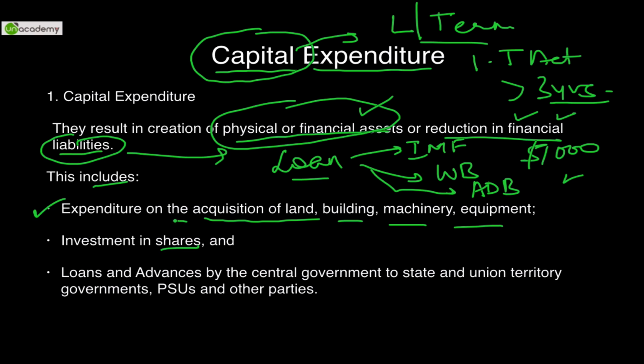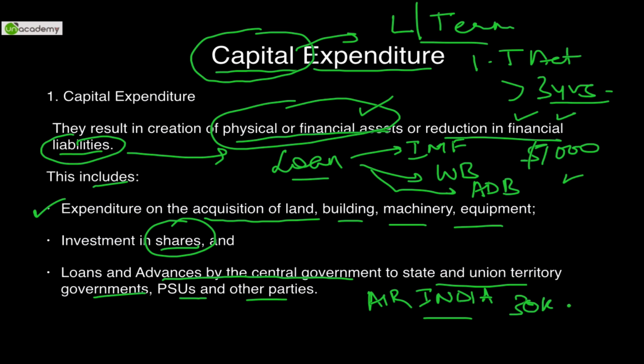The government also invests in shares, and gives loans and advances by the central government to state and union territory governments, PSUs, and other parties. The latest example can be Air India. If the government gives a bailout package to Air India worth 30,000 crores, it can be said that the government is incurring this capital expenditure in order to revive this entity, this PSU, Air India Limited.